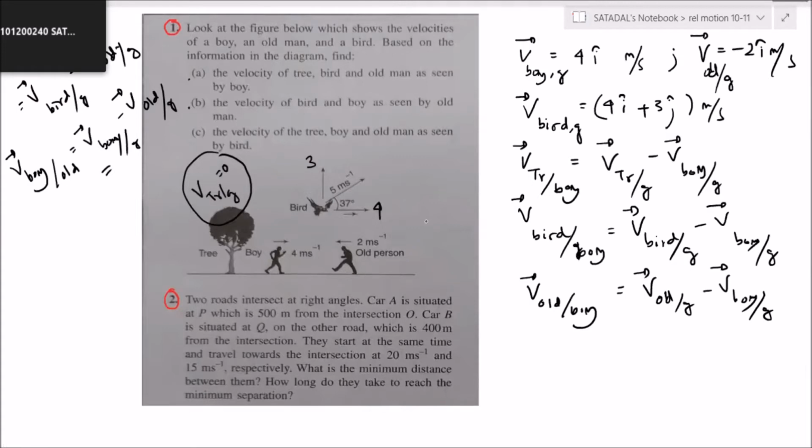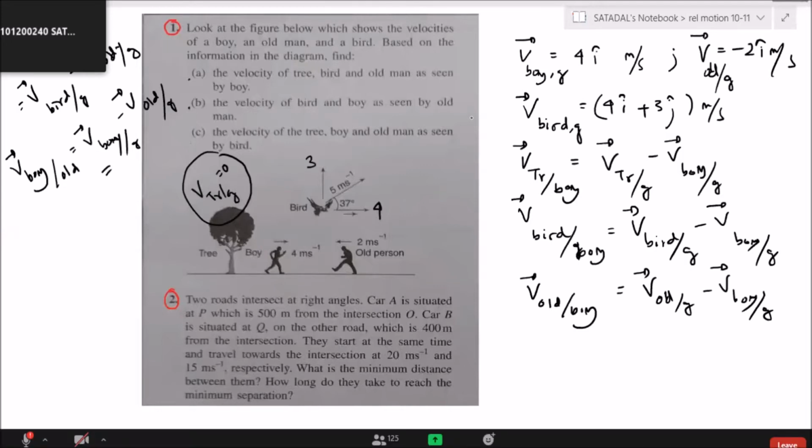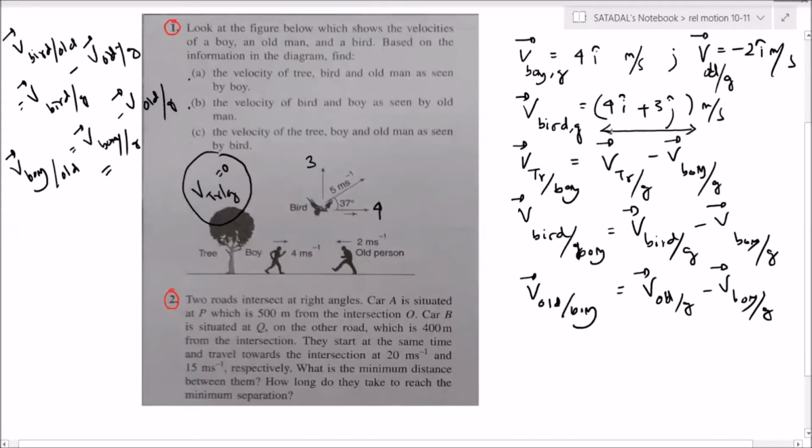Sir, we should consider the horizontal velocity of the bird, sir. No, both the horizontal and vertical velocity. I am taking this, it is given. Now you check it here. Sir, they are moving horizontally, no, sir? We should consider only horizontal. Why? No, you have to take the vector. The boy and the old person are moving horizontally, but the bird is moving along this line. Is the magnitude of the vector considered, sir? No, the entire vector. Okay, sir.